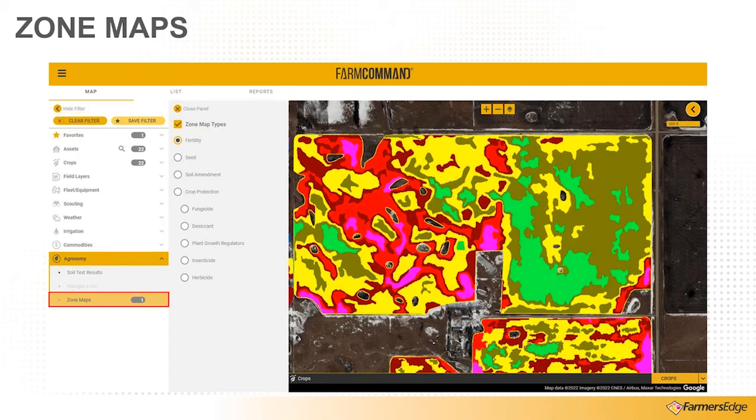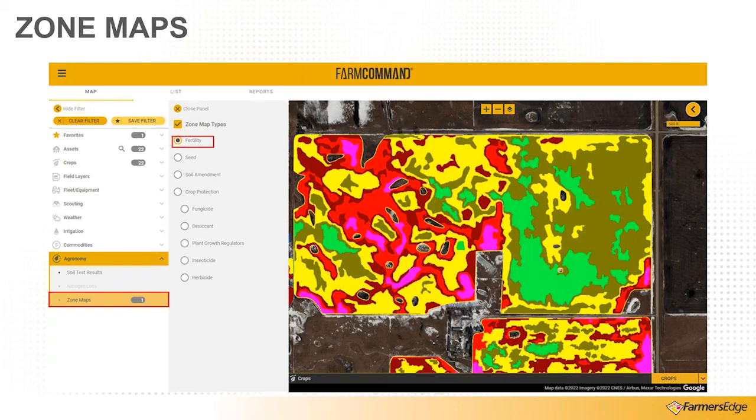The next piece is that we can take a look at our zone maps in FarmCommand Center. We can see the zone map on each and every field, and it could be something as basic as fertility. But we could take a look at other maps as well, like variable rate seeding if we had a separate map for that, or variable rate crop protection, like fungicide.